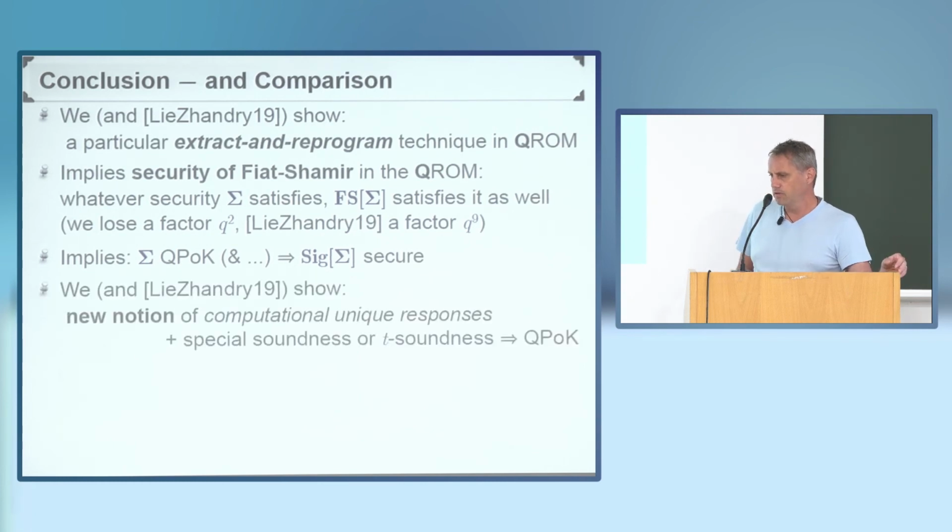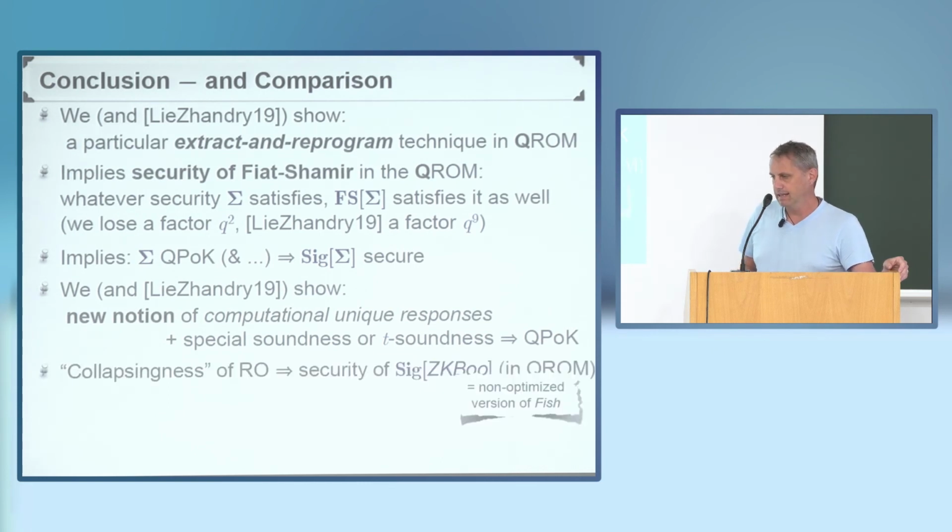And again, both these works introduce a new and stronger notion of computational unique responses property and show that together with a standard special soundness or T soundness it implies the quantum proof of knowledge property. And together with known results on the collapsingness of the random oracle, we can then immediately conclude the security of the Fiat-Shamir signature scheme you get from SIKE, for instance.